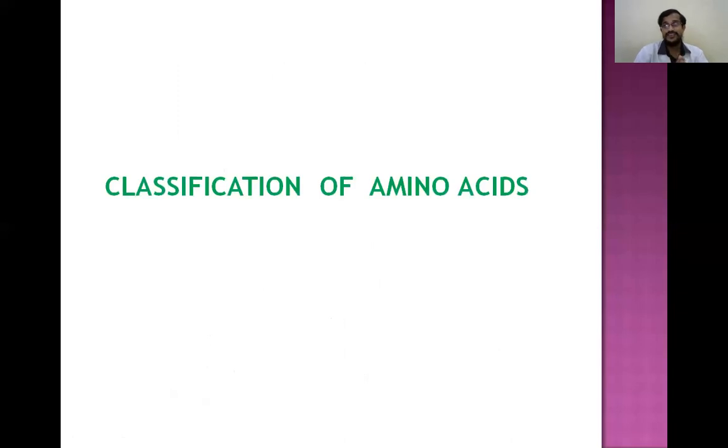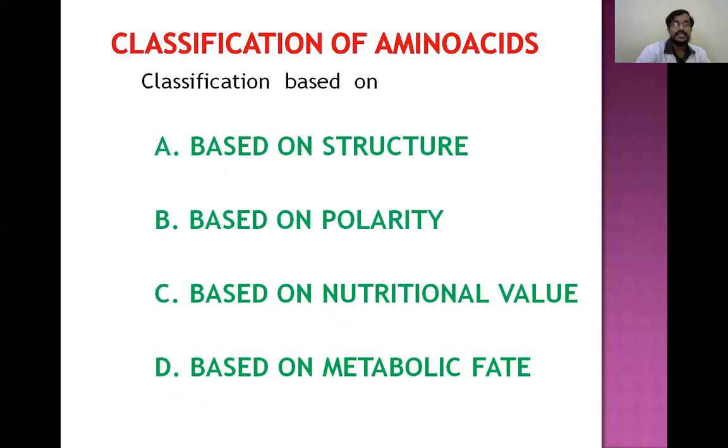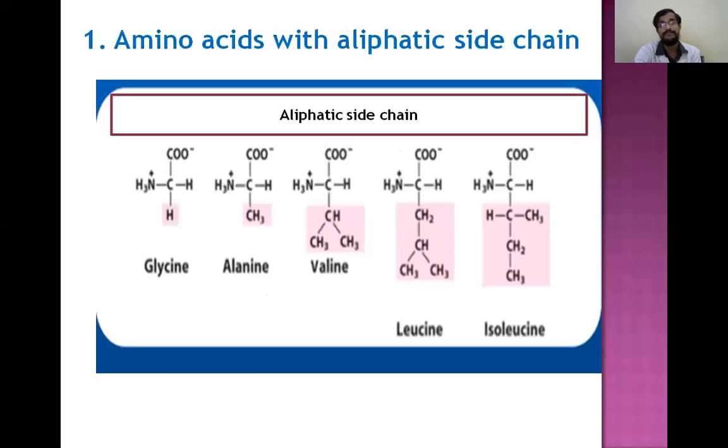Coming to the classification of amino acids, it is classified depending upon different ways. So when classification is asked, you have to write all the ways, not only one way. Based on different parameters, the amino acids are classified: based on structure, polarity, nutritive value, and metabolic fate.